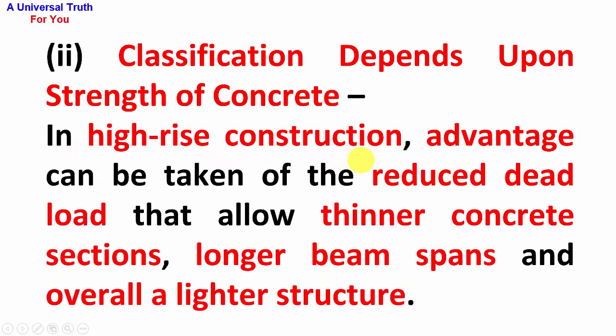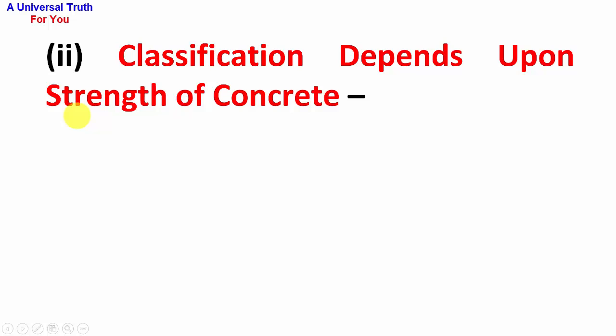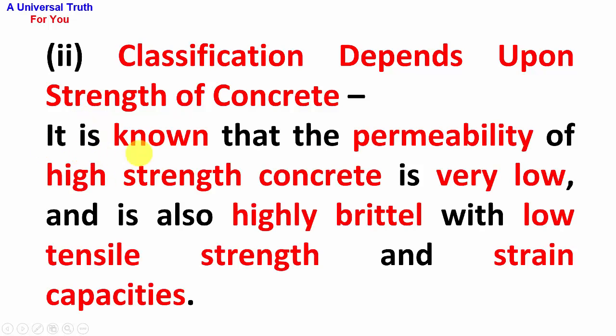In high rise construction, advantage can be taken of the reduced dead load that allows thinner concrete sections, longer beam spans, and overall a lighter structure. It is known that the permeability of high strength concrete is very low, and it is also highly brittle with low tensile strength and strain capacities.